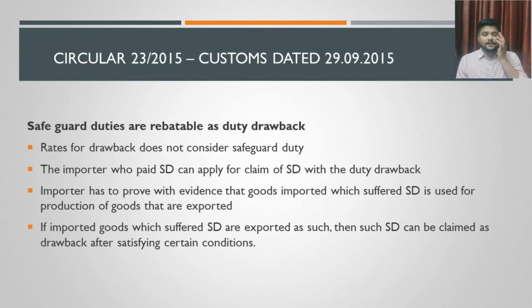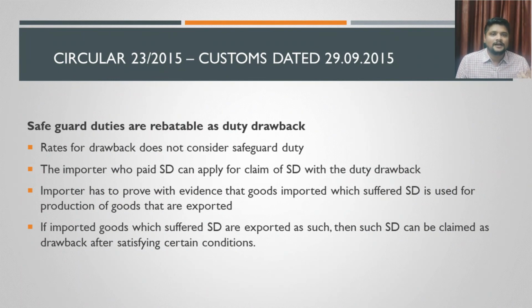For the safeguard duties, generally the duty drawback limit which the government has already specified will not include the safeguard duty. So what the importer has to do: if the importer has suffered this safeguard duty on the products he has imported, and the imported products are used in the items that are getting exported.